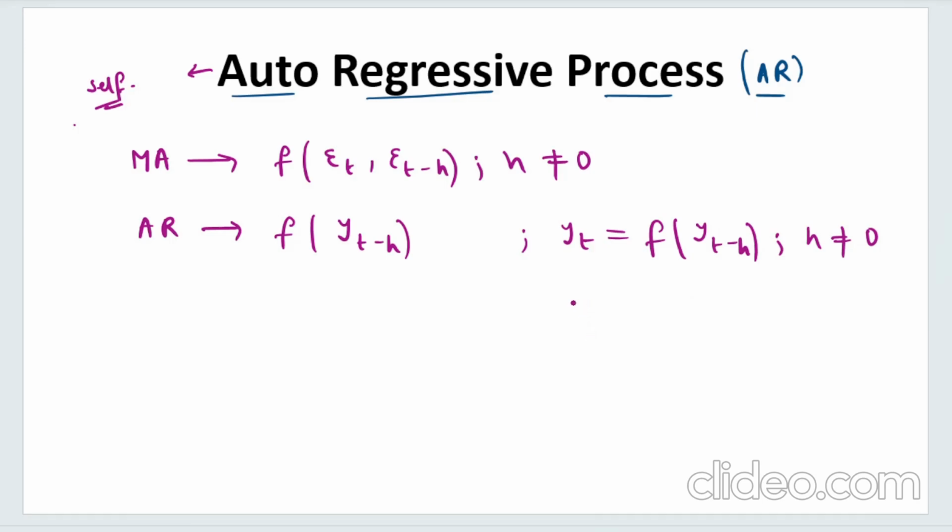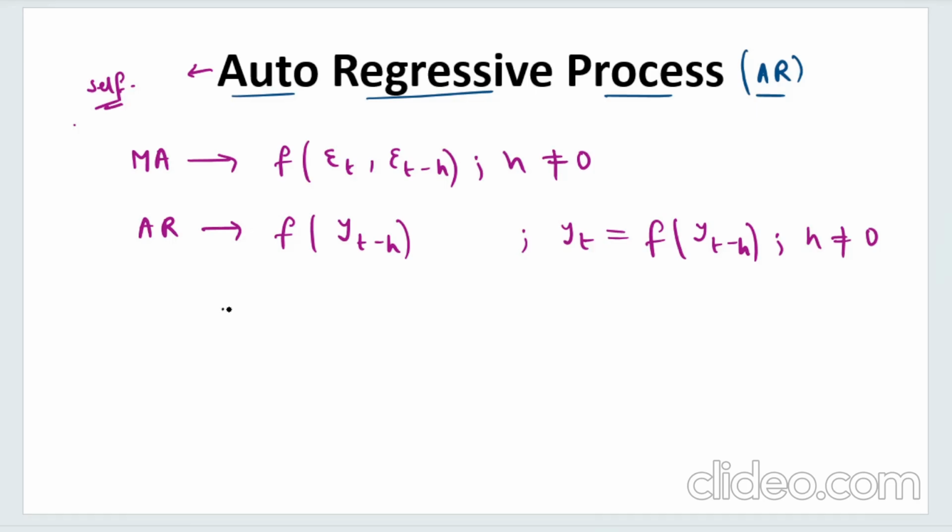I hope this is absolutely clear. It's very simple. Auto-regressive means the dependent variable is being regressed on some of its own lag values, and hence the name auto-regressive. You are regressing yt on its own lag values. So it can be yt minus 1, yt minus 2, and so on and so forth. That we will come to know, right? Up till this much, I hope it is clear.